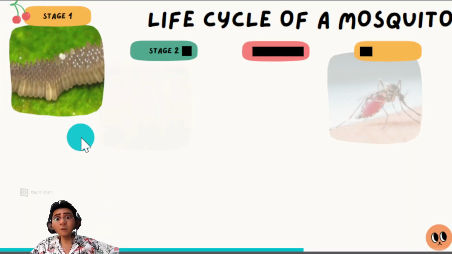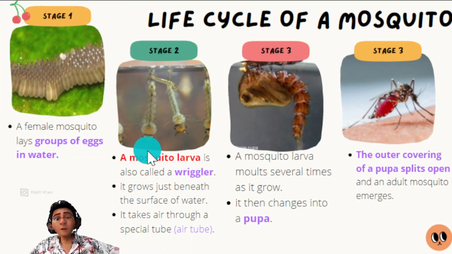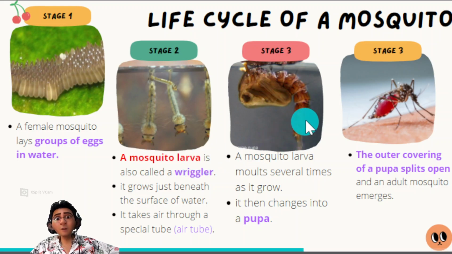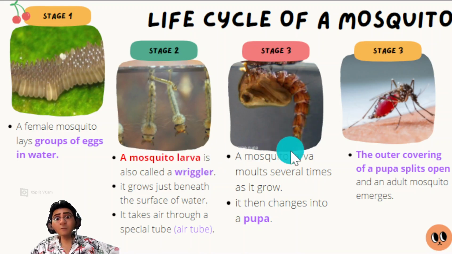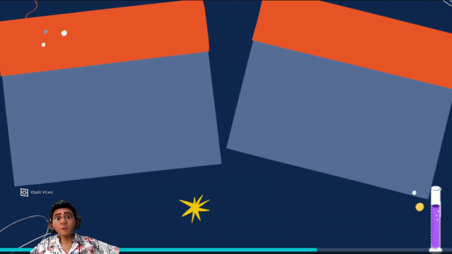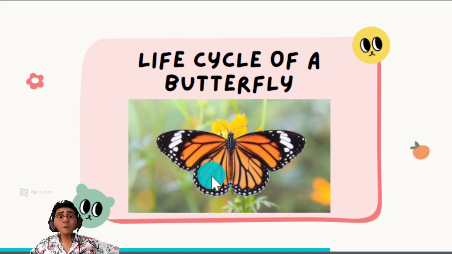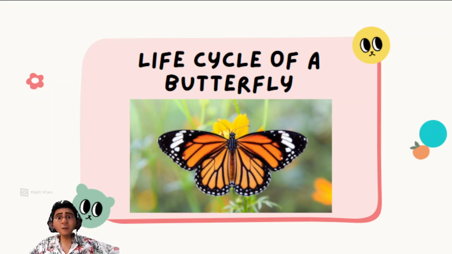If you can see here, from egg, it changed into a regular, like a worm, but then it changed again like this one, a different shape, and then it changed again and became a mosquito. So there are a few different forms of a mosquito. That is called metamorphosis.